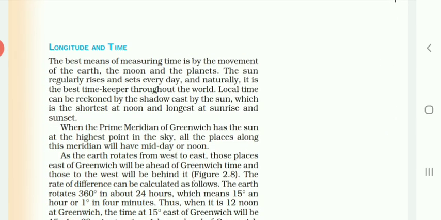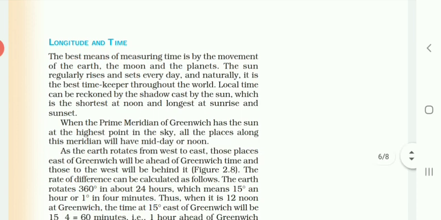And today we are going to see another point, that is longitude and time. In this point, we are going to see what the relationship of time with the longitude is. This thing we are going to understand clearly.